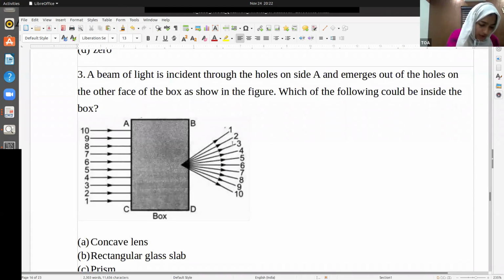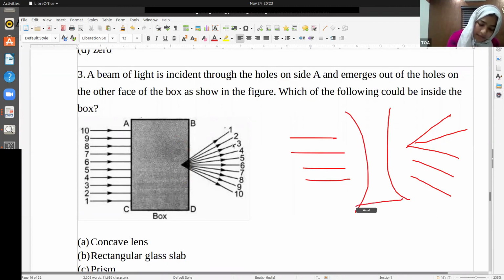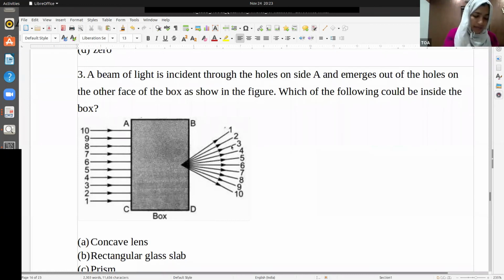Yes, Farha, 43. See, what is happening here? Some parallel beams are coming and they get diverged, right? So what should be here? That's the question. Is it a concave lens, rectangular slab, prism, convex mirror, or convex lens? What should be placed here so that the beams diverge? It's a concave lens, right? I think you got the answer. So that's the answer. Anybody, any doubt?